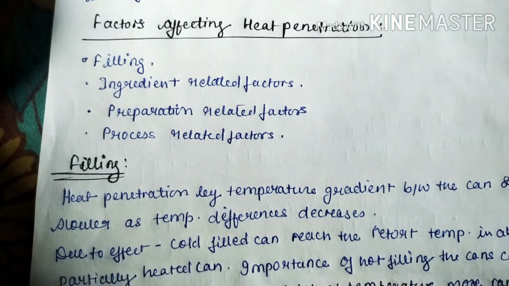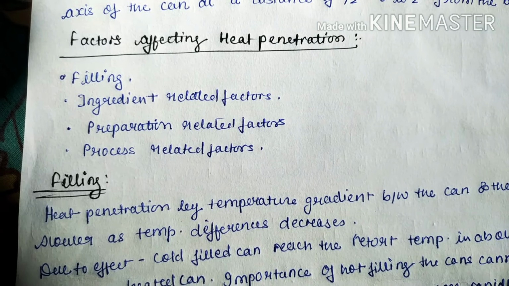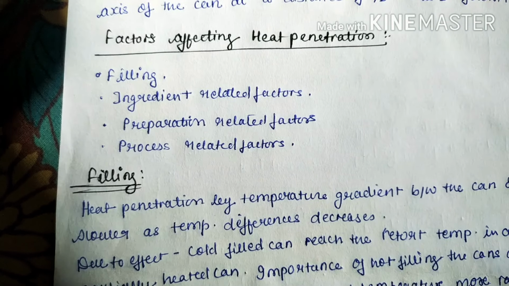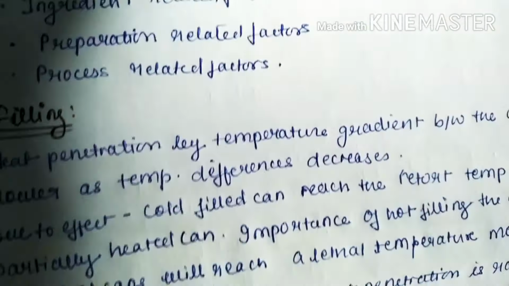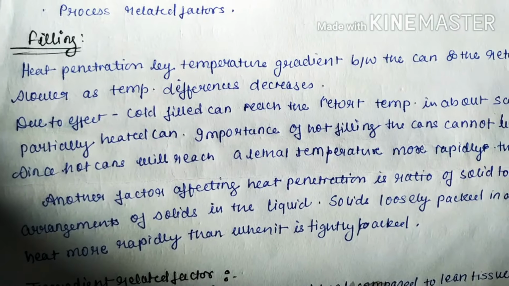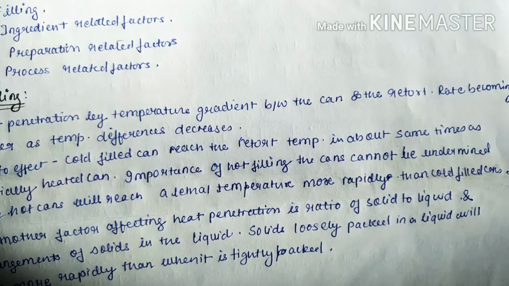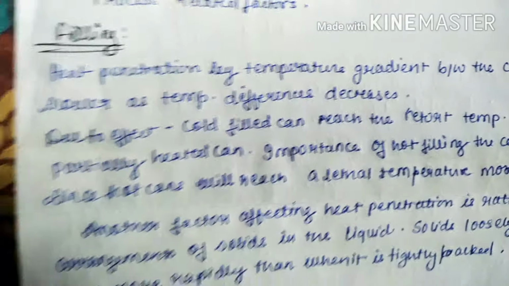The factors affecting heat penetration. What are the factors that affect the heat penetration? Heat penetration can be affected by filling, ingredient related factors, preparation related factors, or processing related factors. First we will go to the hot filling pack, that is, heat penetration by temperature gradient between the can and the retort, the rate becoming slower as the temperature difference decreases.